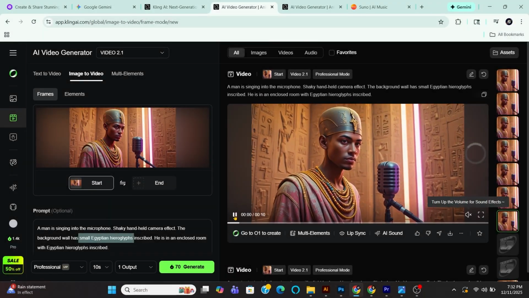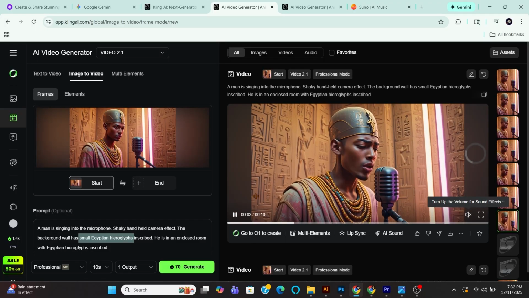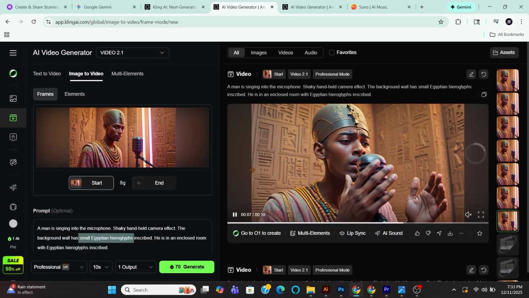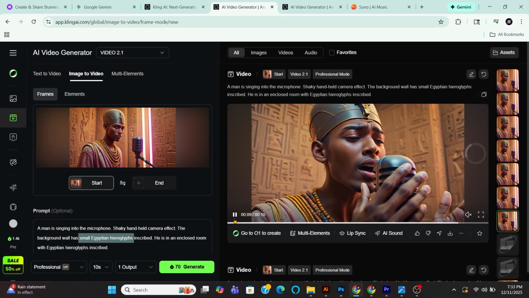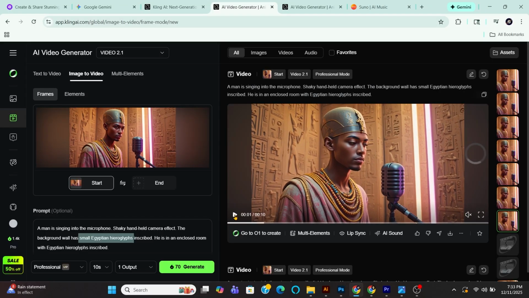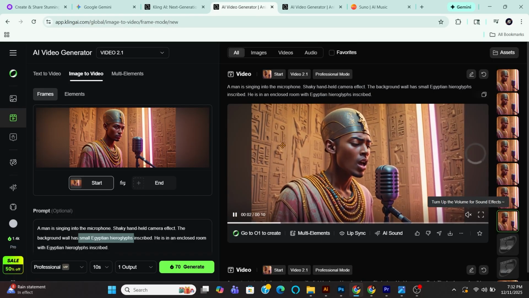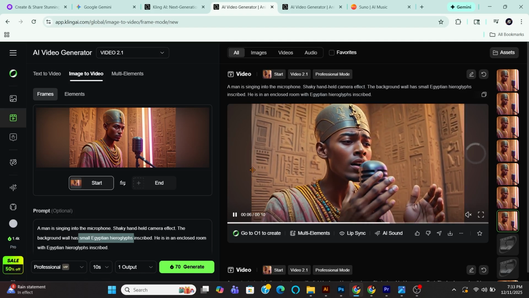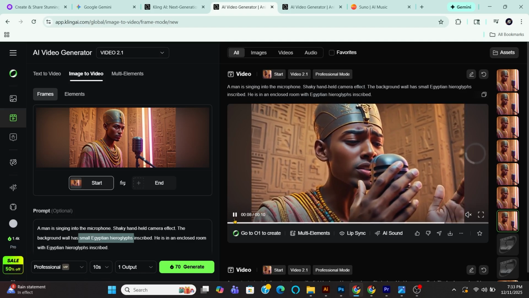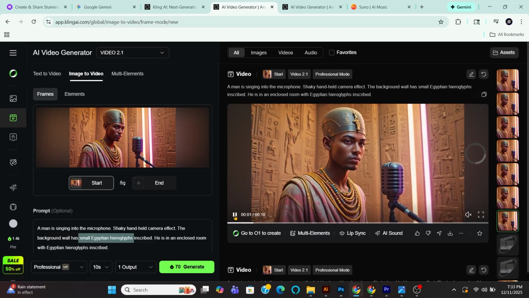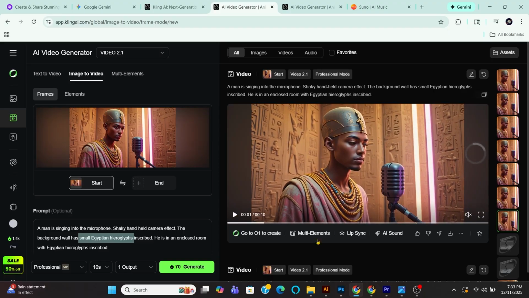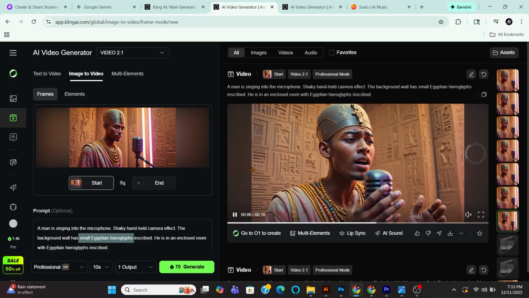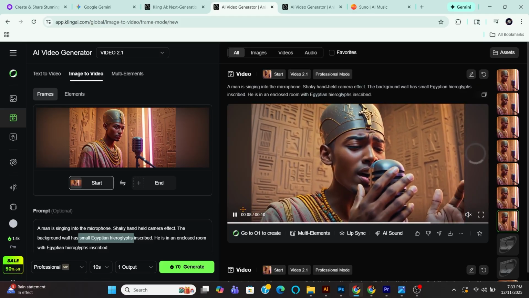As you can see, Kling was able to generate the ancient Egyptian environment I was looking for because I requested it in the prompt. The shaky handheld camera effects made the video look natural, and our hero character starts to sing using calm expressions, and slowly it becomes more intense, which is perfect for the beginning of the song. I suggest you make 5 or 6 of these videos with different expressions and movements. This will give you different options for different scenes, depending on what is required in the lip sync department.